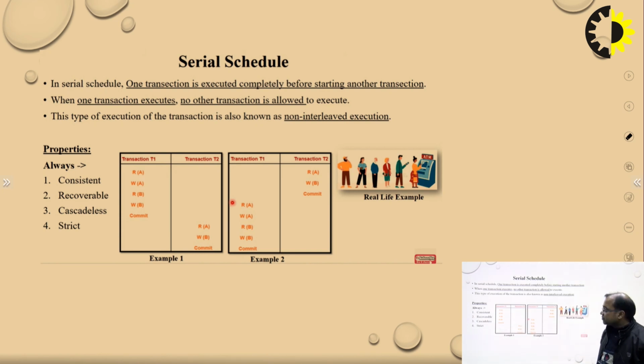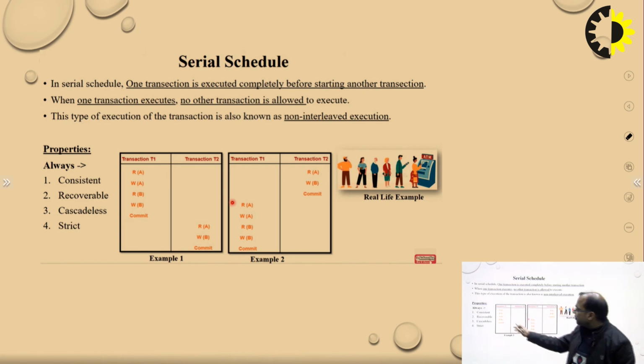Then it starts any operations on any data item, it may be on A or B. It starts first reading of A, then writing of B. There may be several operations over there. Then they commit and this is complete. So this example is a fully serial schedule.